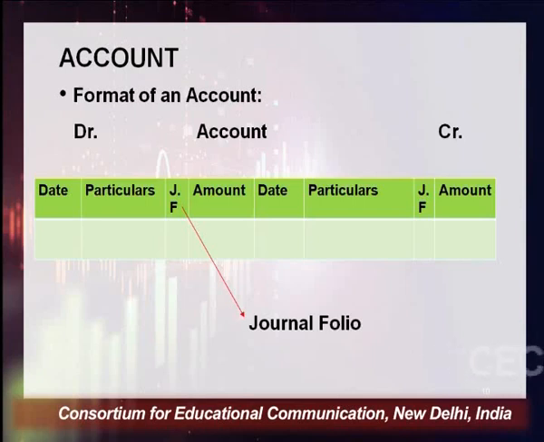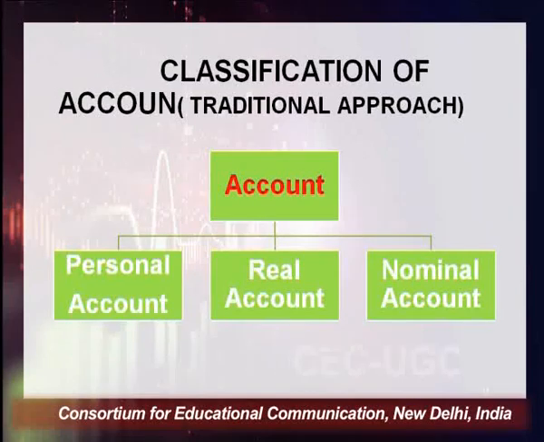Account is always prepared in the T format. On the left side there are 4 columns, and the left side is known as the debit side, and this debit is abbreviated with the term DR. And on the right side there are again 4 columns: date, particulars, JF. JF stands for journal folio. And this right side is known as the credit side, and this is abbreviated with the term CR.